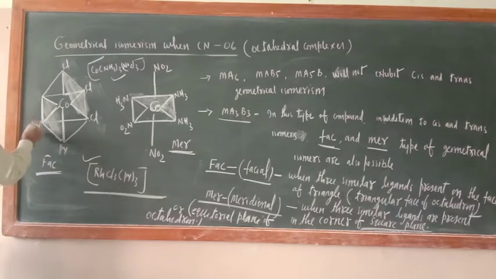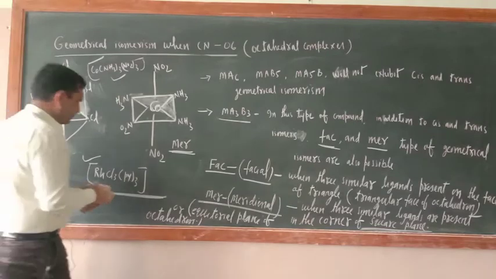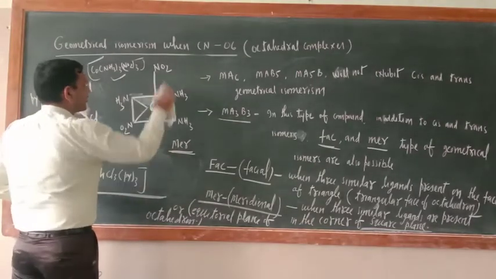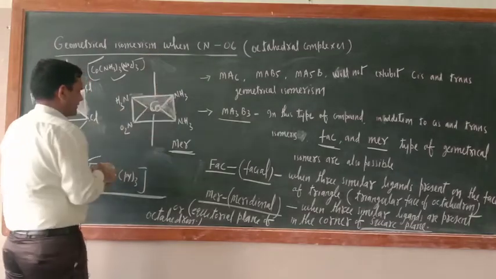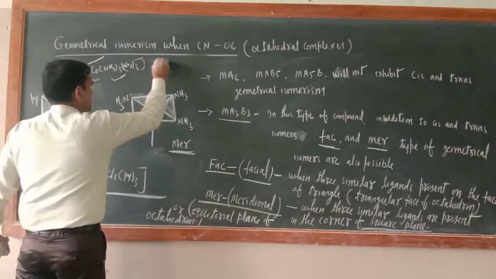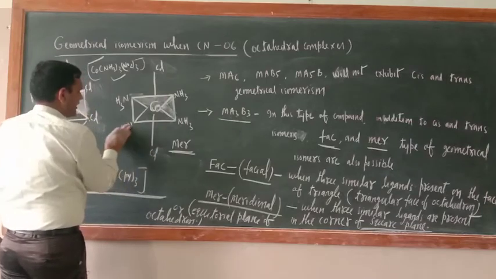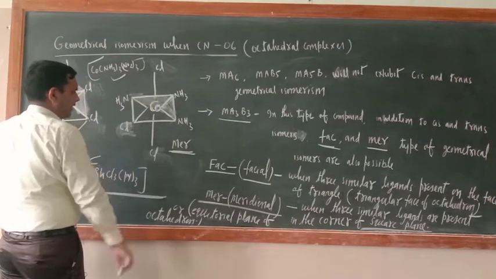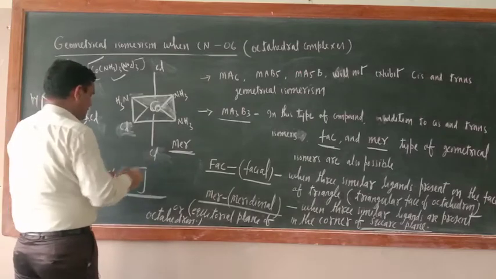Py means pyridine, Py. Now for making this one MER form, here just you put Cl, and here what is there? Here Cl, okay. Now here what should be there?